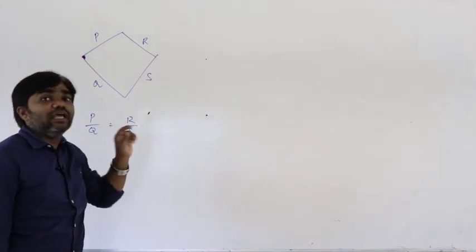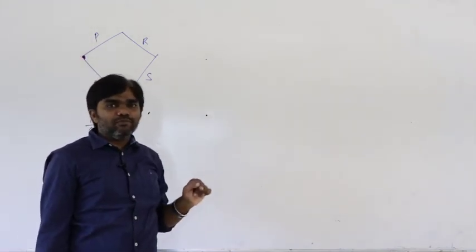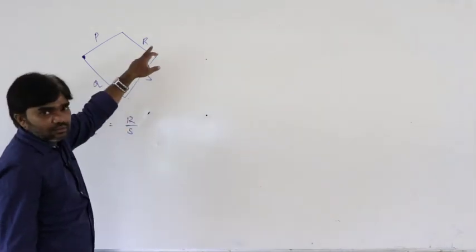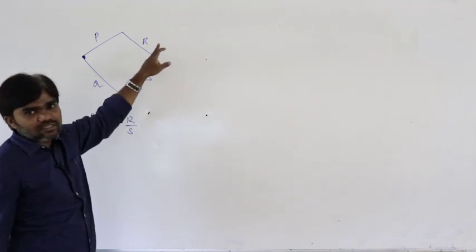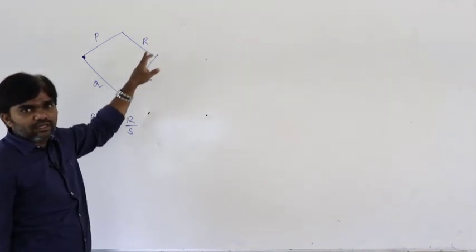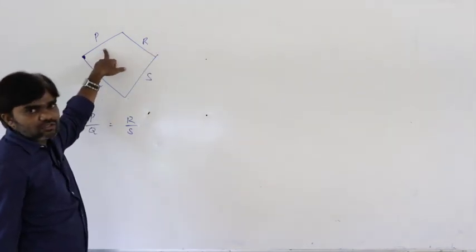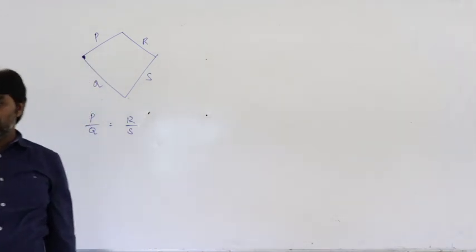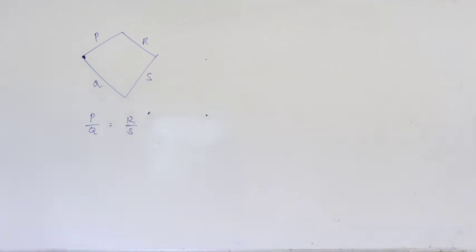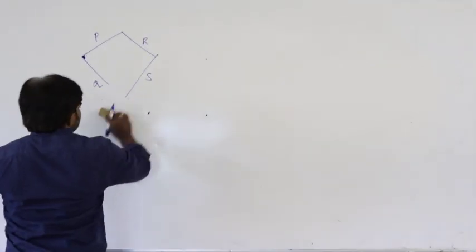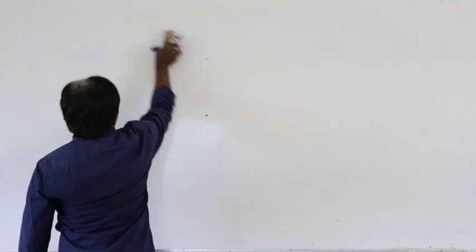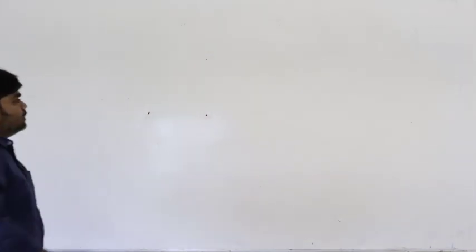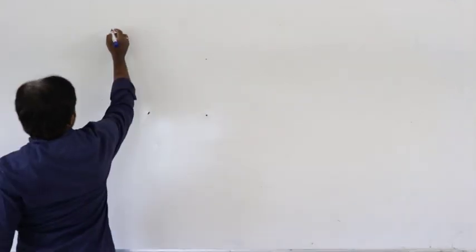If the bridge is balanced, then if you know any three resistances, then we can find out the fourth resistance. So that is the balancing condition of the Wheatstone's bridge. See here, the balancing condition of the Wheatstone's bridge.